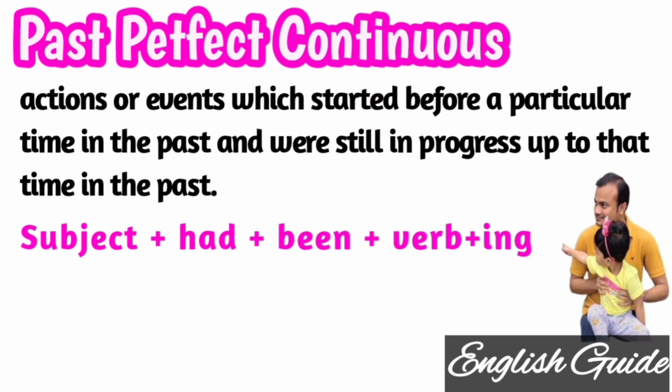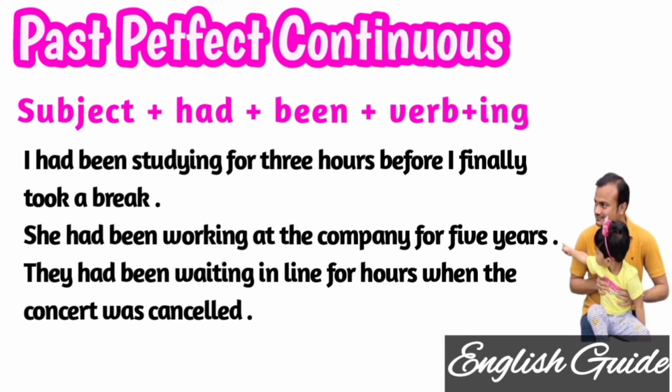So let's come to past perfect continuous now. It is for events which started before a particular time in the past and were still in progress up to that time in the past. Same thing, which started in the past and continued for some time in the past. So subject plus had been, we should notice here it is had been, and verb plus ing.